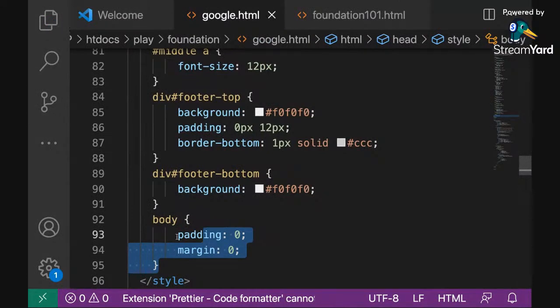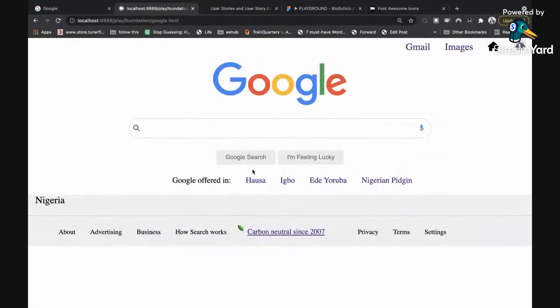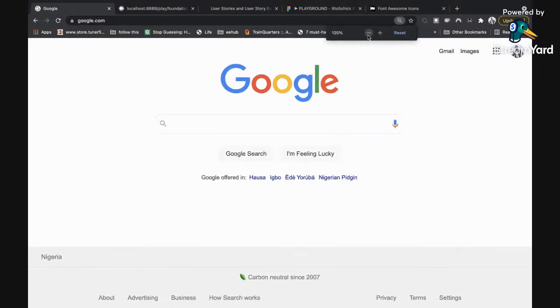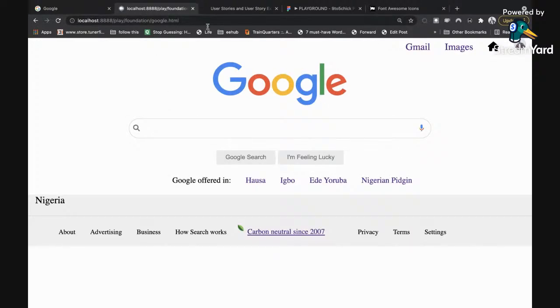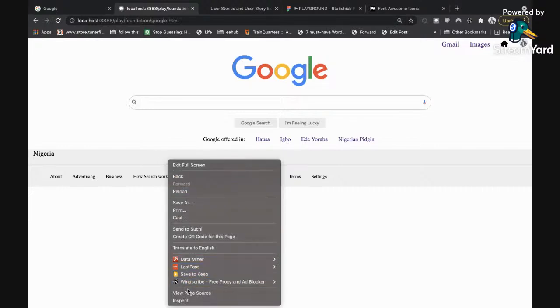So that's it. So let's see what we are now. So I'm going to remove this guy. And then, okay, so there's something missing now, the spacing around this guy. So I'm going to push this whole footer to the bottom because it needs to sit at the bottom. So we are there, but we just need this to sit. You can see it needs to sit at the bottom. The reason why this one is looking like this is because I increased my screen size. Actually, it's like this. So this is the 100% size. This is the way it's supposed to be. So I'm going to do same here. I'm going to reduce my screen size to 110. So I'm going to push this to the bottom. So how do we do that?